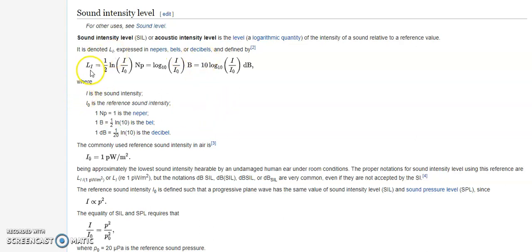L_I equals 1 by 2 ln I upon I naught, where I naught is the reference sound intensity and I is the sound intensity for which you are calculating the level. 1 Np, the neper, is 1; 1 B, the bel, is 1 by 2 ln 10; and 1 decibel is 1 by 20 ln 10. The commonly used reference sound intensity for air is 1 watt per meter square.